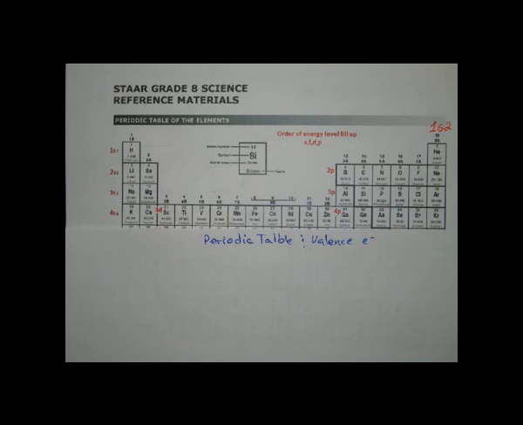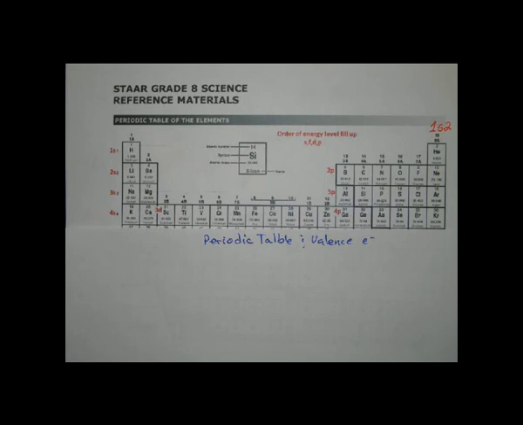Now, when Mendeleev was coming up with this periodic table, he wasn't the only one. There were actually many other scientists who had come up with their very own periodic tables way before Mendeleev did. But Mendeleev, Dmitri Mendeleev, was the first one to come up with one that made sense and could predict other elements that they didn't know about. Okay? So we're going to take a look today at why these elements behave the way they do. But we're going to go a little further than the history of the periodic table that you just did.